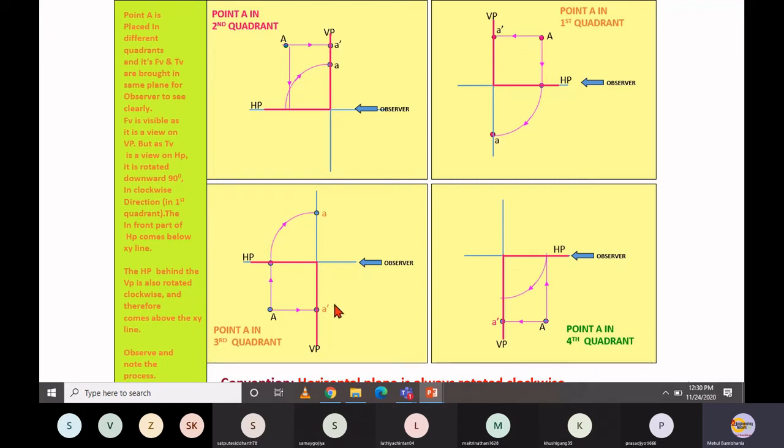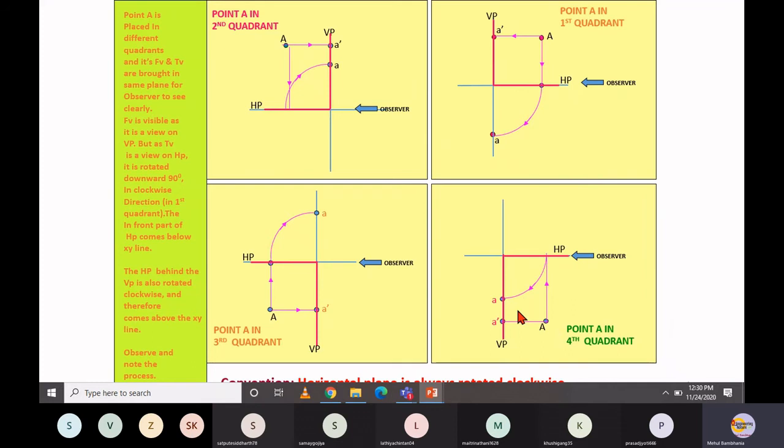But as I mentioned, we have to rotate that in the clockwise direction. So this is the rotation, clockwise rotation. We have the same trouble: the top view and front view both overlap. The front view and top view are in the same plane. The horizontal plane and vertical plane are both overlapping, and because of that overlapping, you are not able to read anything.